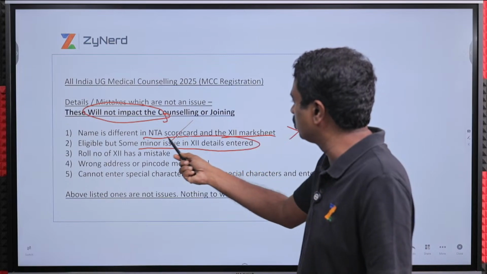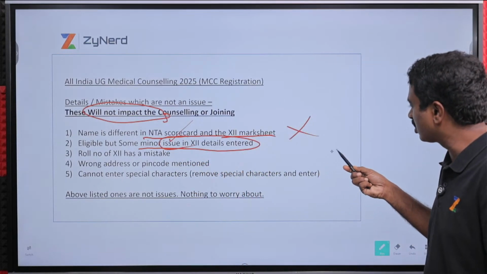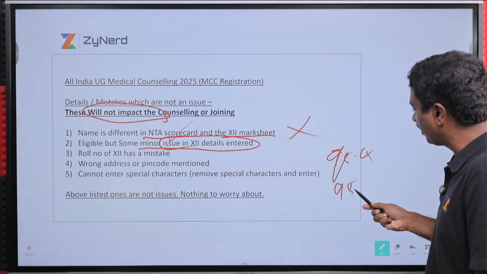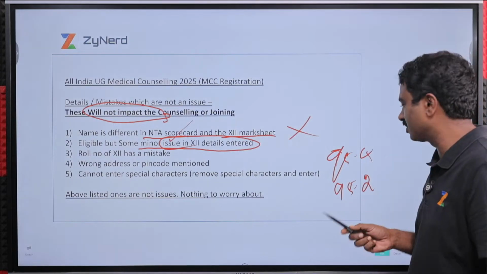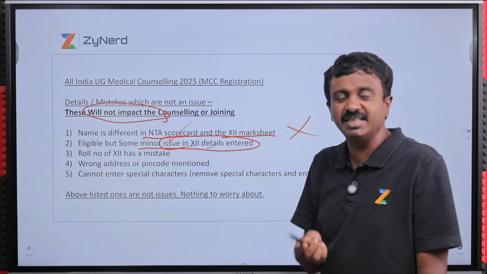Some minor issues in 12th details entered. I entered my 12th details and there is a minor issue. Instead of 95.4%, I put 95.2% in physics marks. Not an issue at all. As long as you are eligible and you take the right mark sheet, that is sufficient.